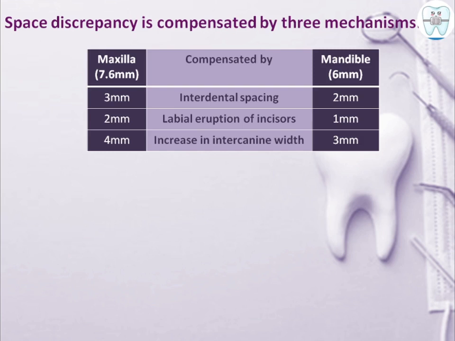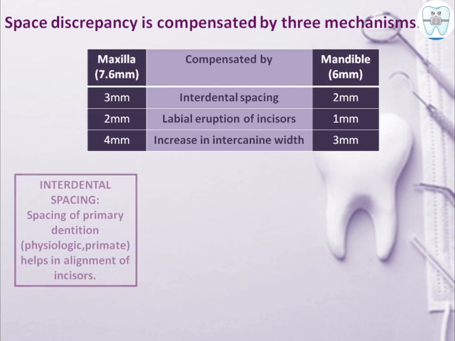So maxilla में 2 mm स्पेस बनती है, mandible में 1 mm. And there is increase in intercanine width which we have already seen during safety valve mechanism, which leads to the compensation of space discrepancy by 4 mm in maxilla and 3 mm in mandible.